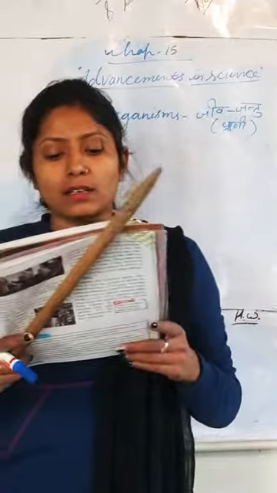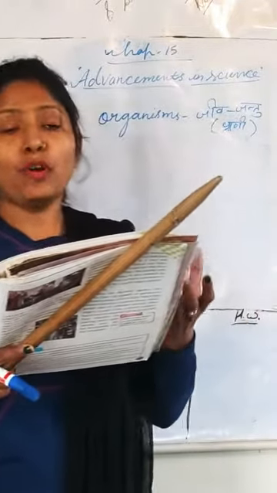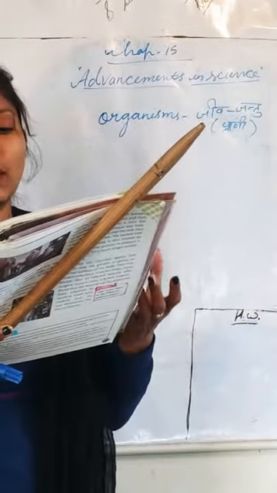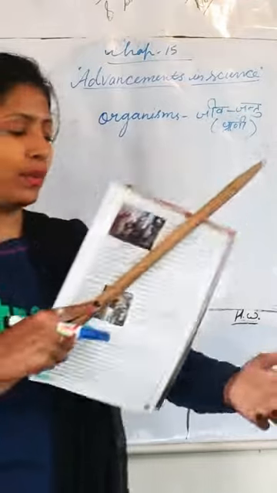CT scan, the full form of CT, computer tomography.